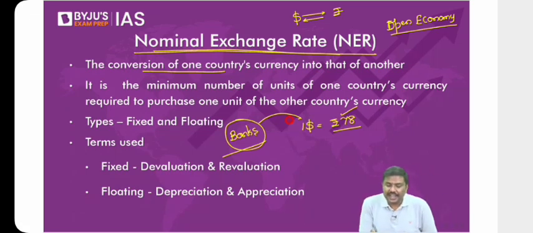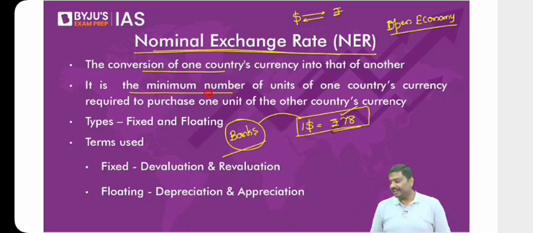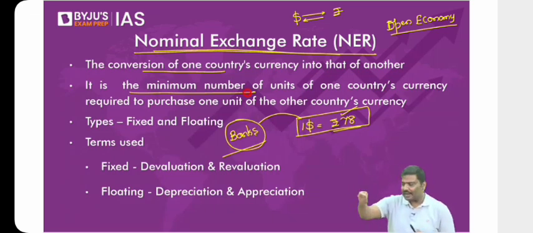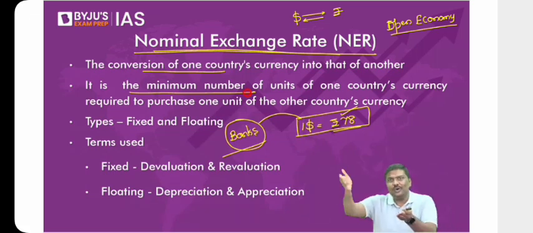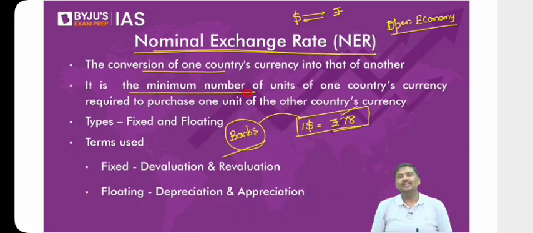This is called the exchange rate. That is how many units of domestic currency are required to convert into 1 unit of foreign currency. Explain again. My dear, I'm saying you want $1, you will go to a bank, you will give them 78 rupees, they will give you $1. This is how the conversion is done.